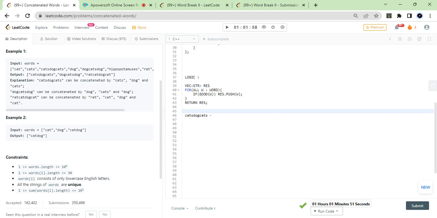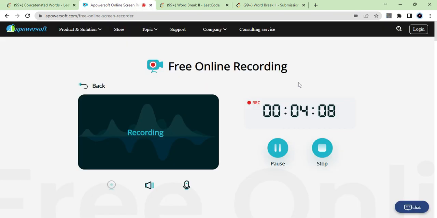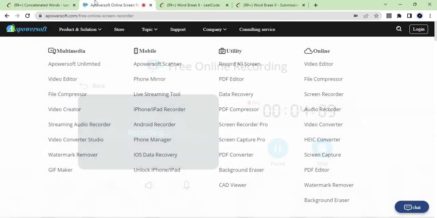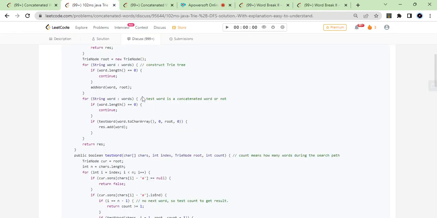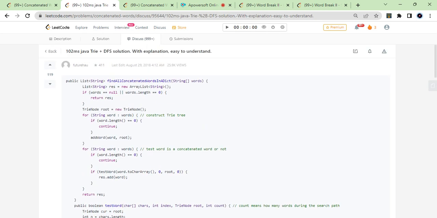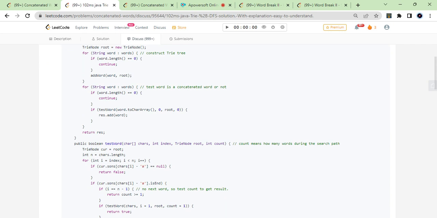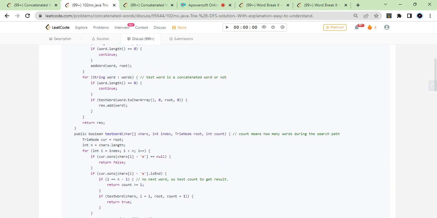We will see that also. Okay, so let's look later. Let me just see whether there is an alternative to this or not. Okay, so I just figured out something like this is a trie solution. Basically I was trying to see if there is any solution where they have not iterated over all the words, but I don't think there's any alternative for this. So you have to iterate over all the words, then see whether it's good or not.